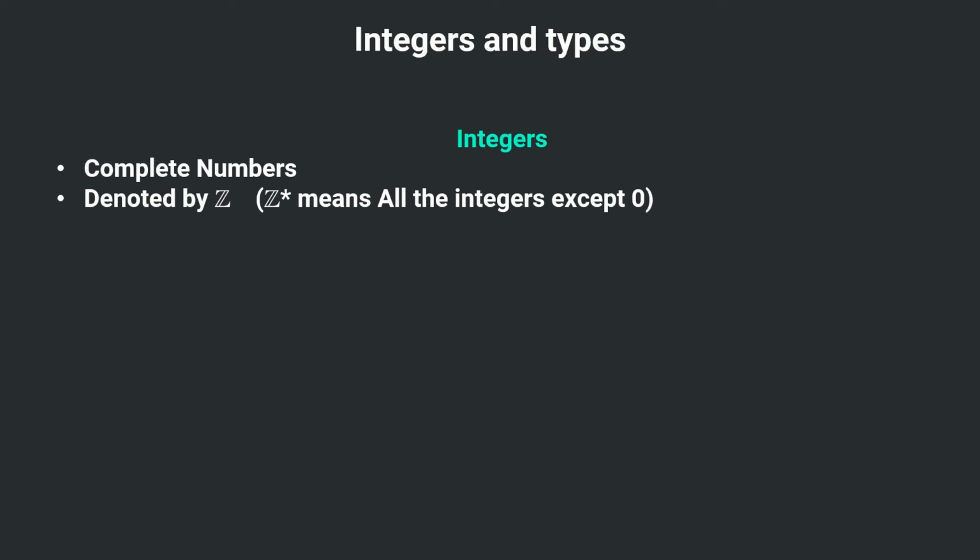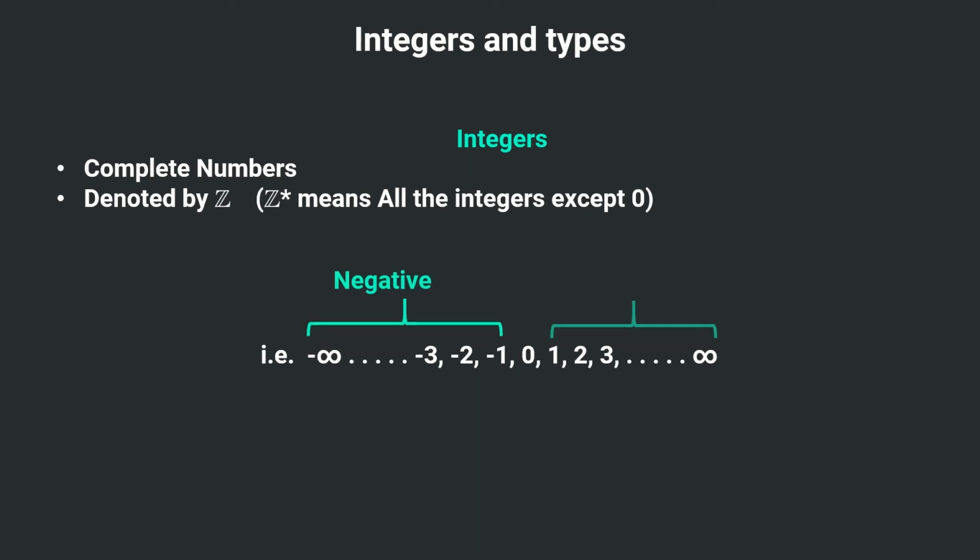So on the number line, our integers are given as starting from negative infinity, then minus 3, minus 2, minus 1, 0, 1, 2, 3, and it goes to positive infinity. As you can see, it includes all the negative numbers, all the positive numbers, and 0, which is neutral. So if we want to go into the subcategories of integers, these all are integers.